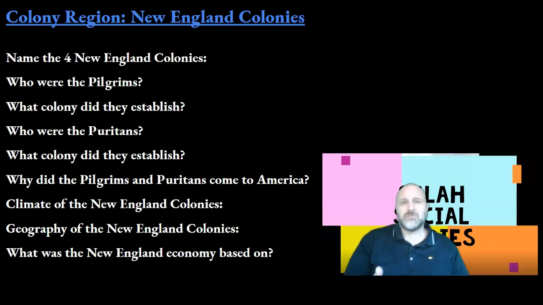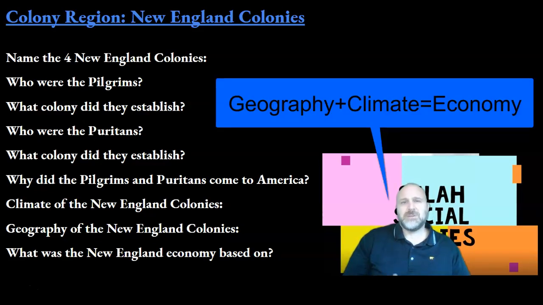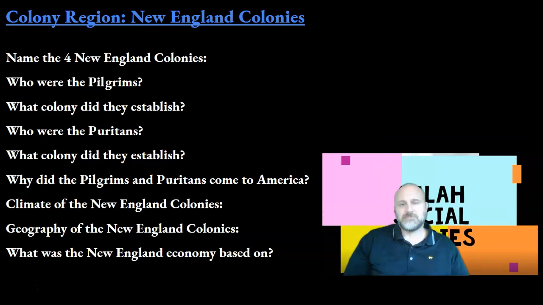All right, now we're going to get into math. Not deep into math, but a kind of social studies type math. And what we call it is geography plus climate equals economy. So when the economies of the colonies are discussed, it is imperative that the geography and climate are discussed first. It's the combination of the geography and the climate which dictates the economy. The same thing today. The economy today is very similar to the economy of the past.